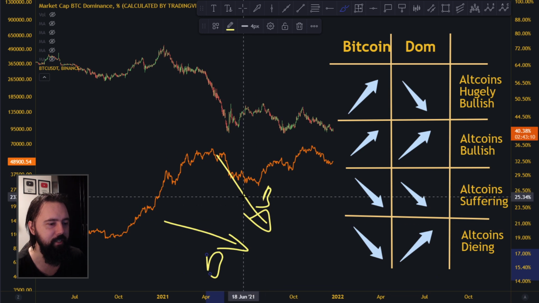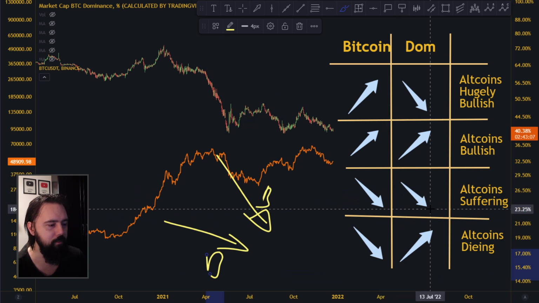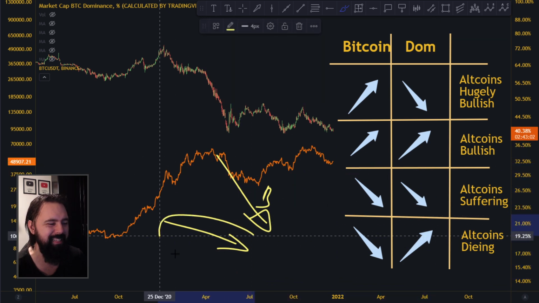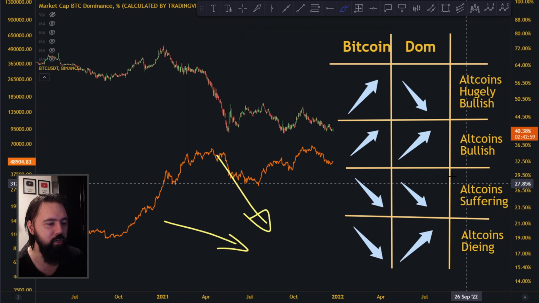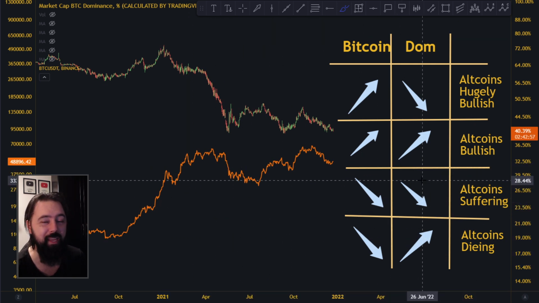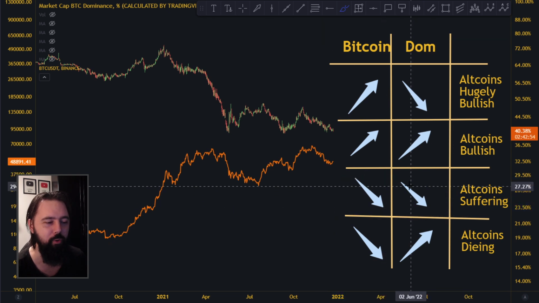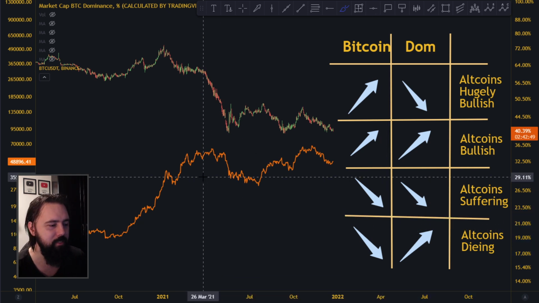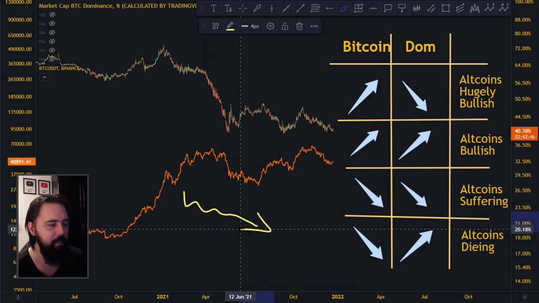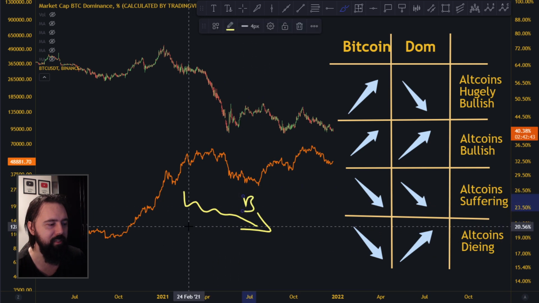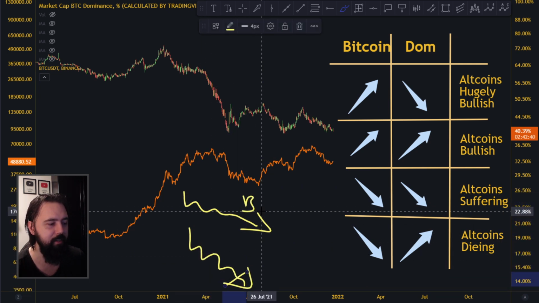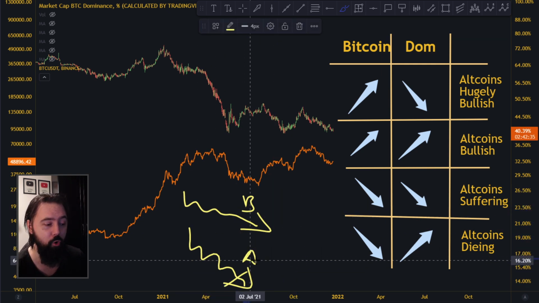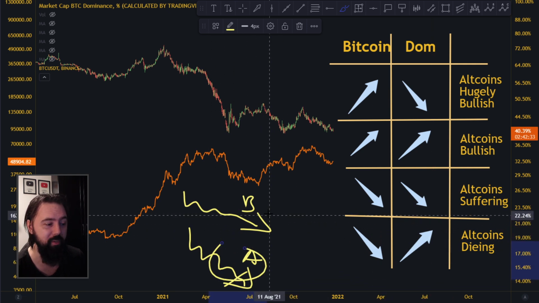So you see here that Bitcoin is losing dominance, is falling faster towards downside, but it's not falling as fast as altcoins. So this over here is kind of okay-ish, maybe it's better to hold altcoins than Bitcoin in this part up here. And this is the absolute worst case scenario, when Bitcoin goes something like this, down here. It goes in a downward direction, Bitcoin, but altcoins are going down faster. And this will mean that Bitcoin, even though it's going down, will be gaining dominance because altcoins are losing more. It will be gaining dominance, but it's still going down.